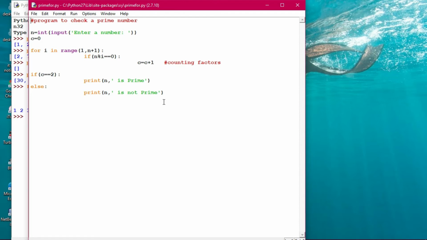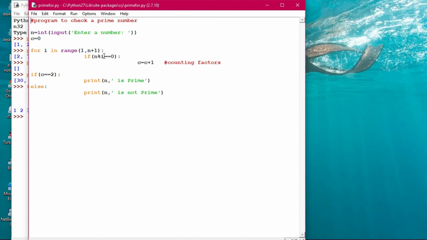Why has n plus 1 been taken? Because the number that you are taking, suppose it is 25, and you are checking whether it is prime or not. Then it will go only till 24. So in order to reach 25, you have to give one more. That's why 25 plus 1 is 26. Then the loop will run from 1 to 25. That's why it has been taken as 1 to n plus 1.